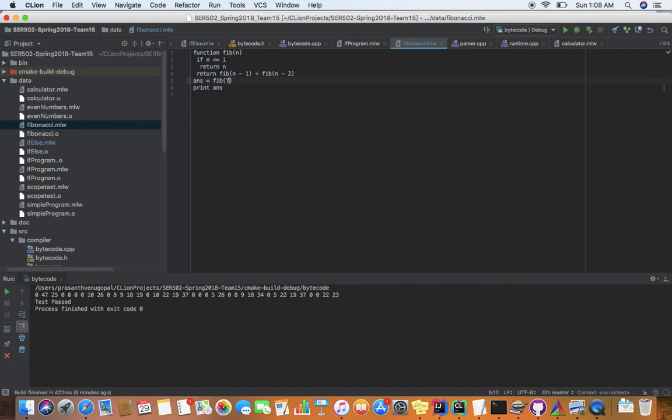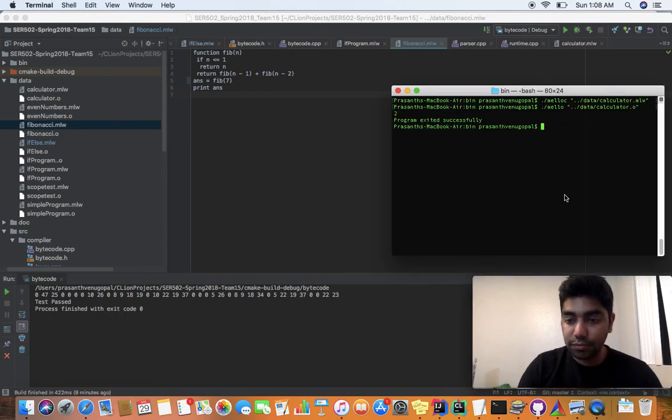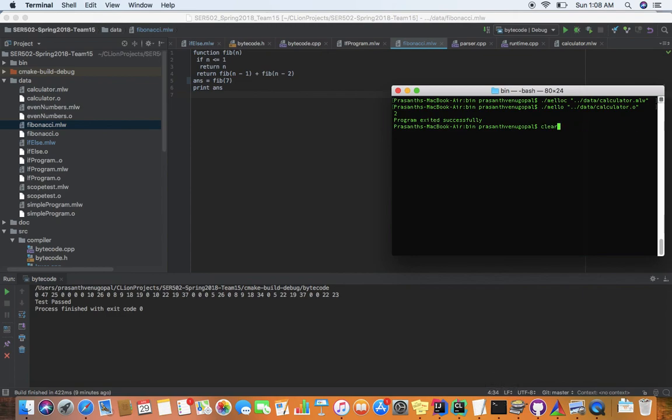Compiling Fibonacci and running Fibonacci, and 13. That is the Fibonacci for 7. So there you have it. This is Marshmallow, a very simple program that we had loads of fun developing. Thank you. Thanks.